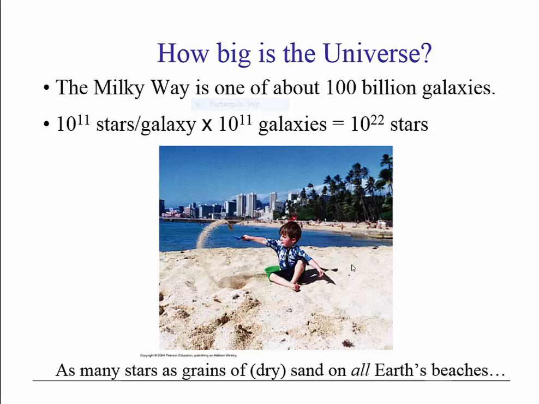Now tell me how easy it is going to be to count all the grains of sand on all the beaches on Earth. If you can do that, then maybe you can attempt to count the number of stars in the universe. Both seem to be impossible tasks.